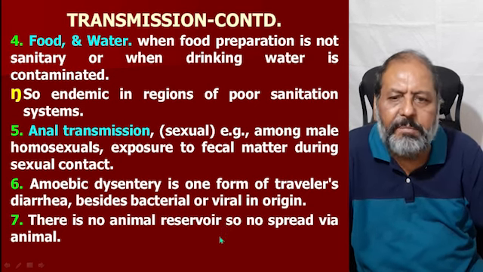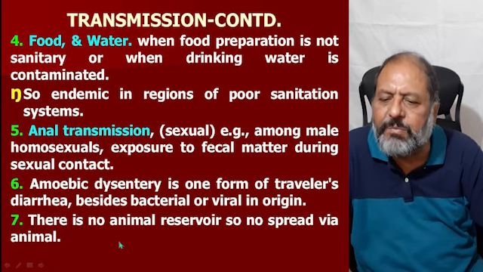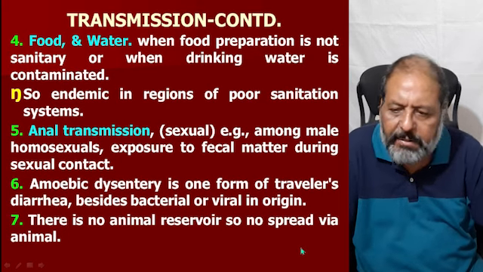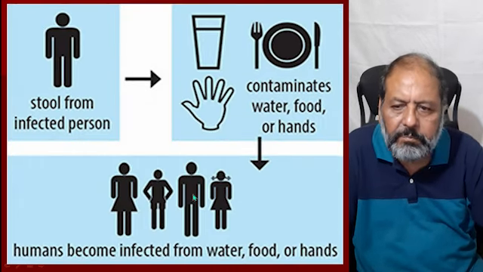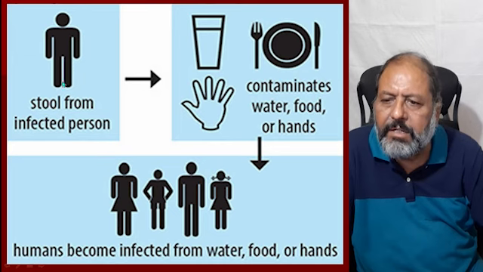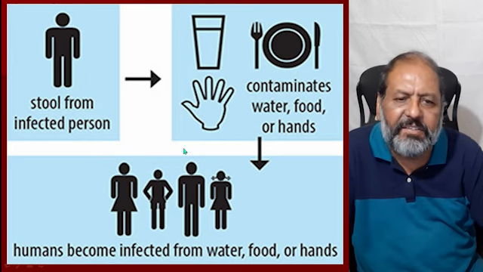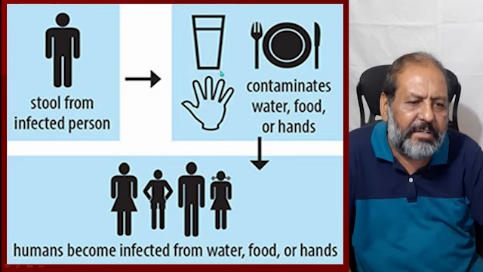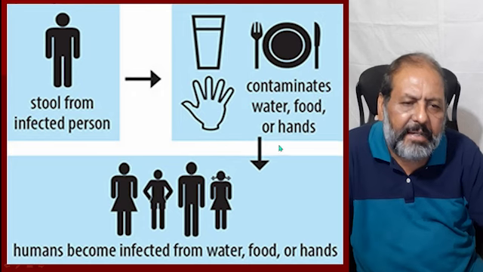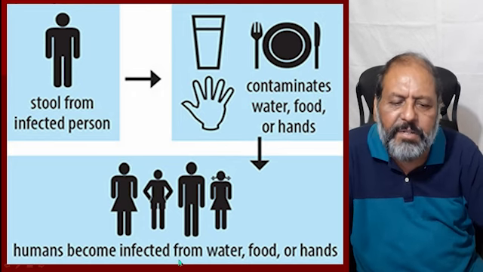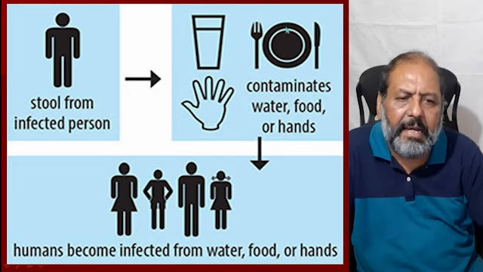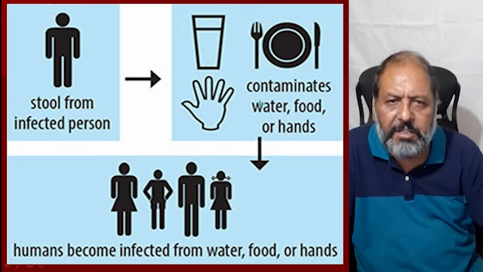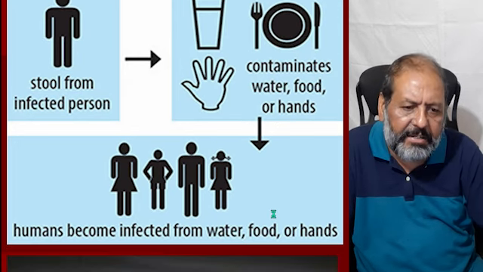swallow cysts in contaminated food. Number seven, there is no animal reservoir, so there is no spread via animals. Here one can see stool from the infected person, the carrier, spreading by the hands, by contaminated water, and by contaminated food. A human becomes infected from the water, food, or hands, as the carrier transfers the cysts to these areas, and that is going to infect.